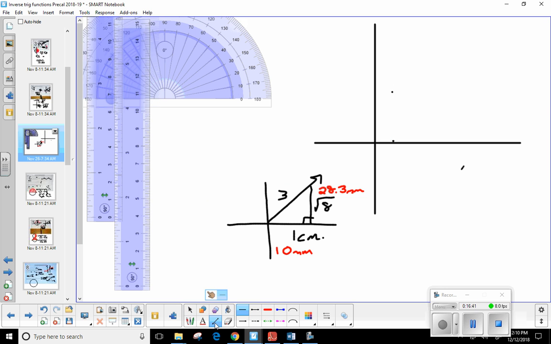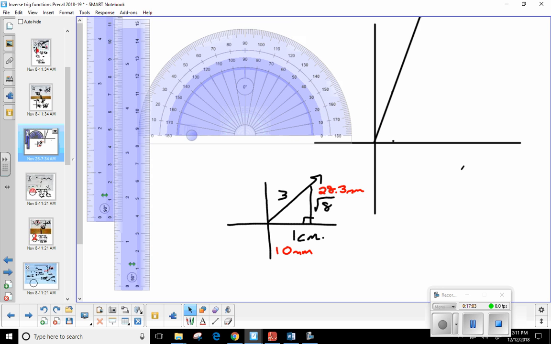All we really need to do now is just connect my origin through that point. Oh, and I think I already messed up. Here. There we go. Let me try that one more time. So let's go straight through there. And I always like to draw it a little further than what I have, just so I can make sure it's touching the protractor. And now, what do I do with the protractor? How do I line it up?